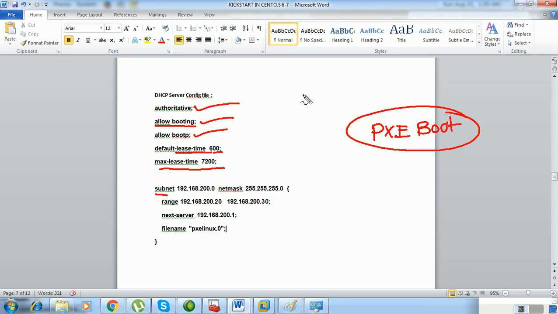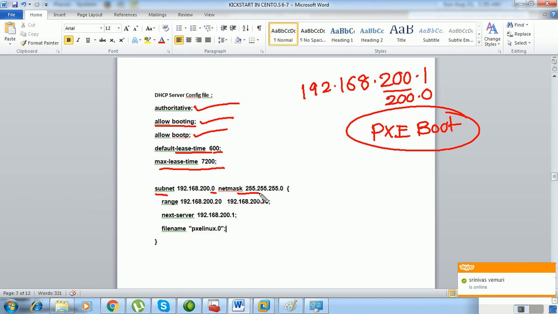So what is our network? 192.168.200.1 is our server IP address. So 200.0 is nothing but our network, and the subnet mask value. And the next one is the range. I'm giving the range starting from 200.20 to 200.30, which is our PXE boot server, and what the file name for booting.